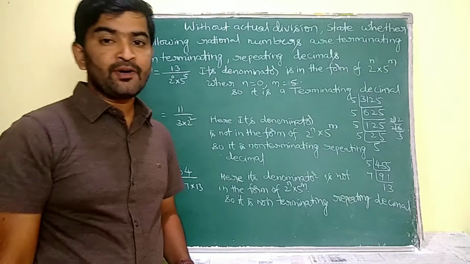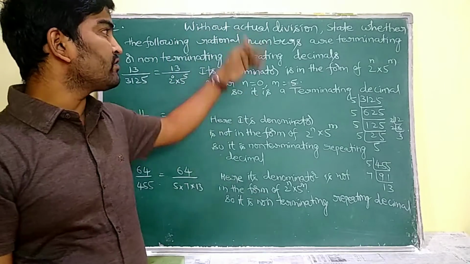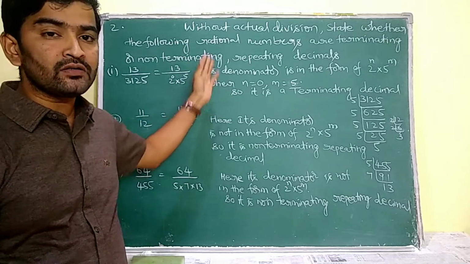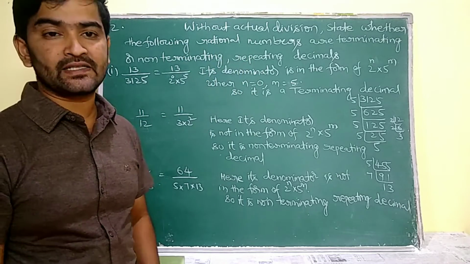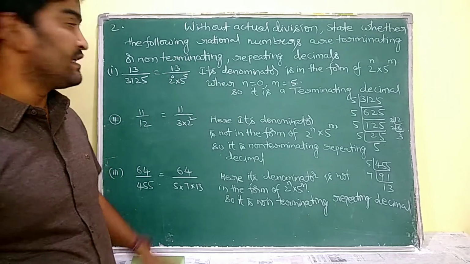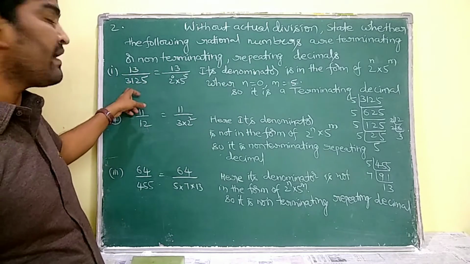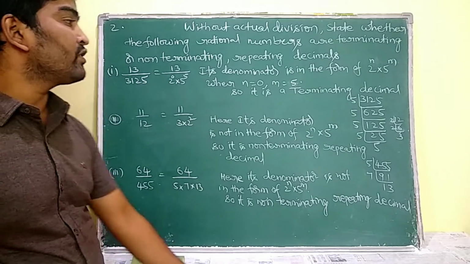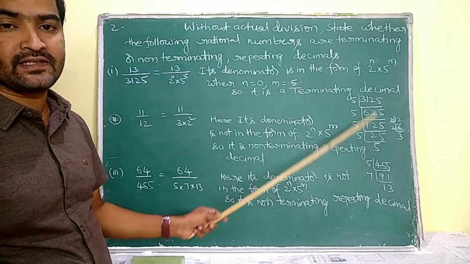Okay. See my question number 2. Without actual division, state whether the following rational numbers are terminating or non-terminating repeating decimals, it is asking. For that, firstly we have to prime factorize the denominator. Here the first question is 13 by 3125. So this 3125 is going to be prime factorized like this.